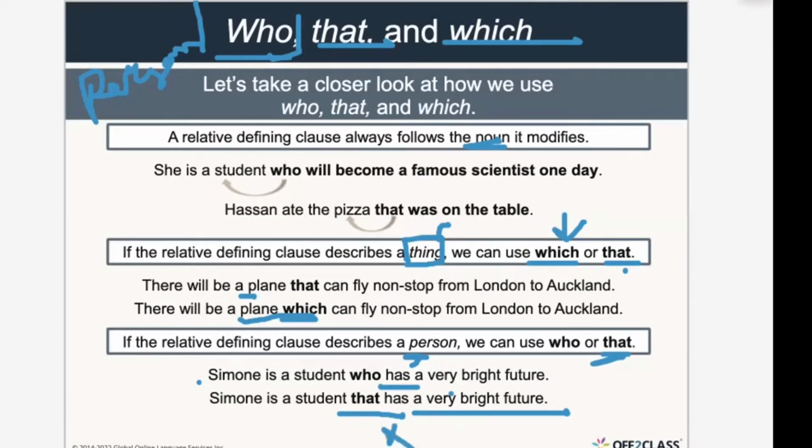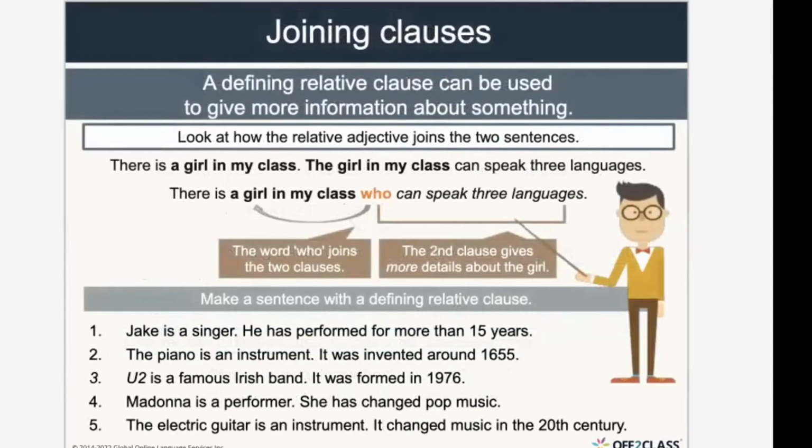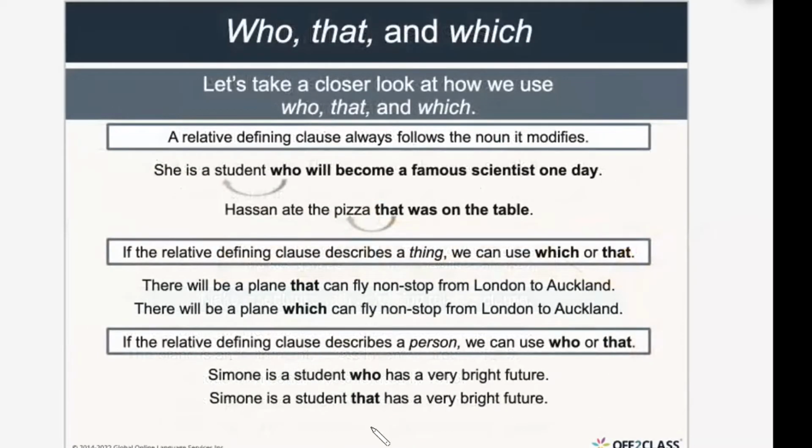It doesn't work out, because who already refers to Simone, and I don't need another pronoun. Do you understand, guys? Yes. Very good. We don't need a pronoun here? Of course not. Look, who has, because who is like he here. It's like the subject, so I don't need it.